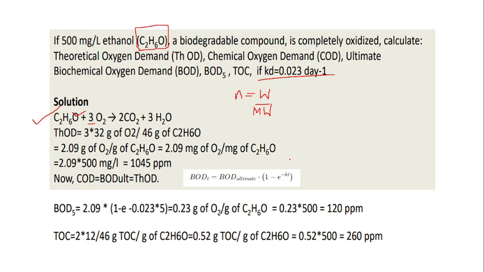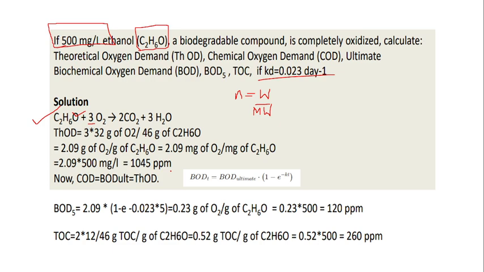Okay, again, what is given in the question is we have 500 mg per liter of ethanol. This is for per mg of ethanol. For 500 mg of ethanol, we have to multiply this 2.09 into 500, and the answer is 1045 mg per liter. 1 mg per liter is equal to 1 ppm. So I can directly write it in ppm, 1045 ppm. This is the theoretical oxygen demand.